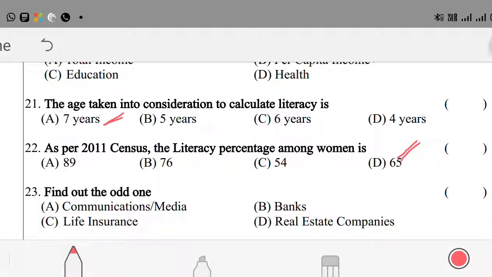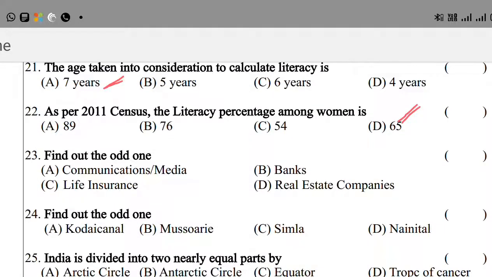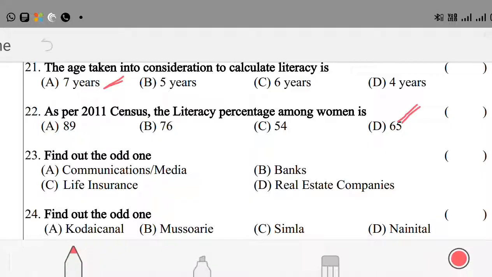Find out the odd one. Option A, communications or media; option B, banks; option C, life insurance; option D, real estate companies. Banks, life insurance and real estate companies are service sectors constructed to earn profit. Here communication media is different, so option A is the right answer.